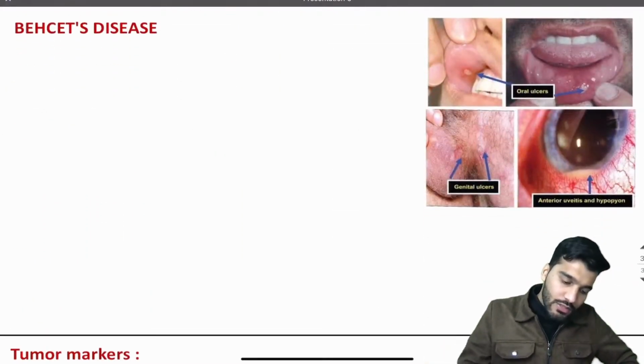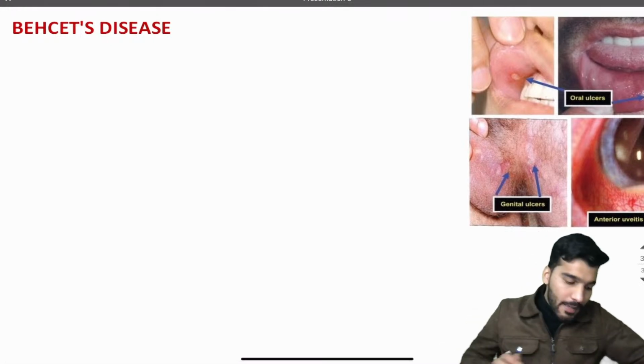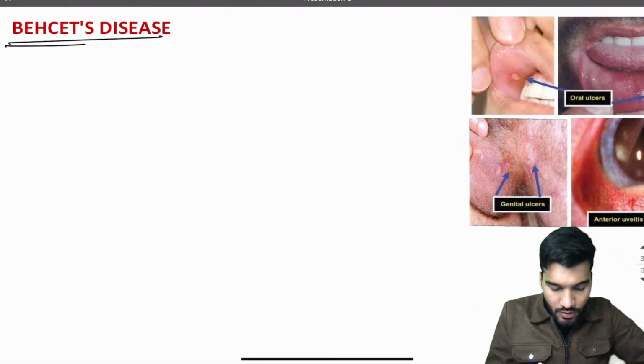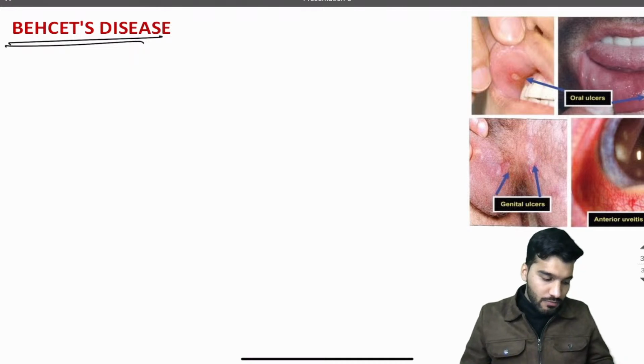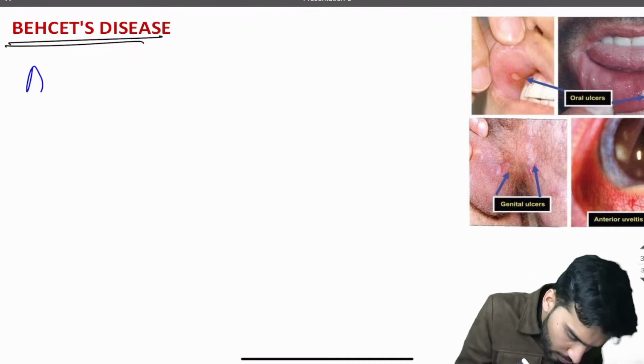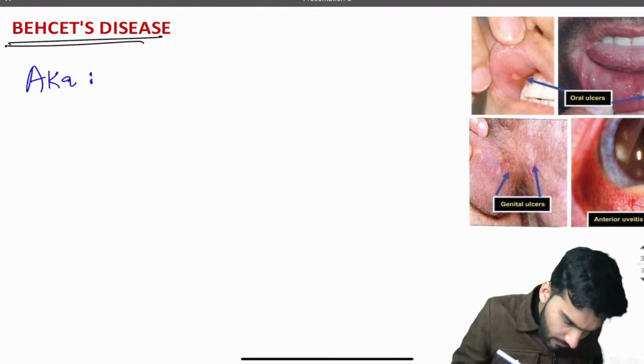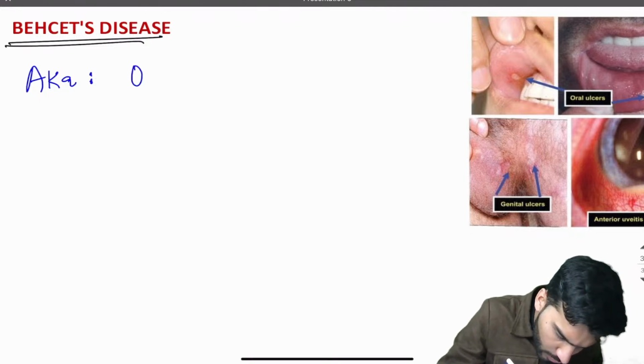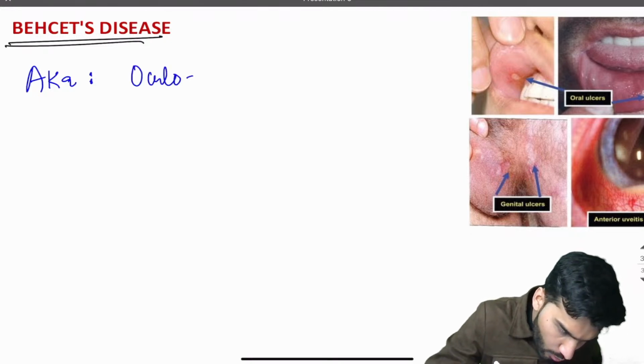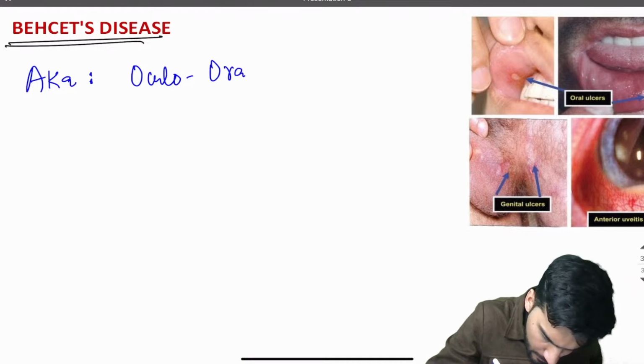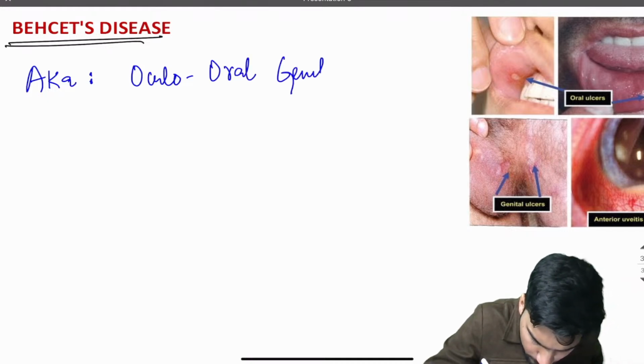Chalo, the next one is going to be the last one. It's going to be Behçet's disease. So what exactly is Behçet's disease? It's also known as oculo-oral genital syndrome.